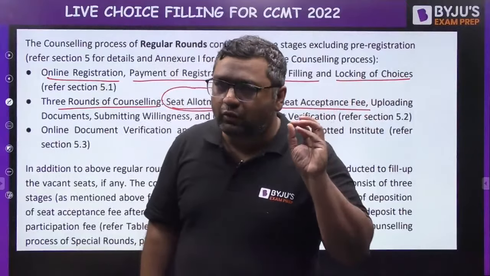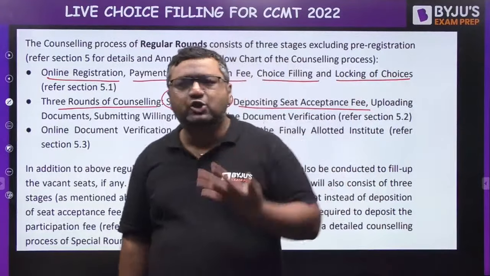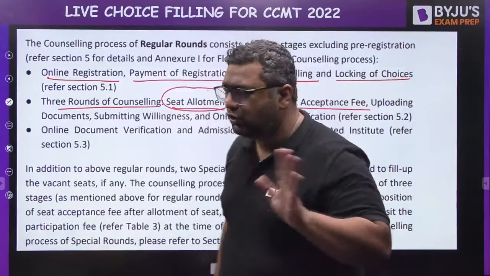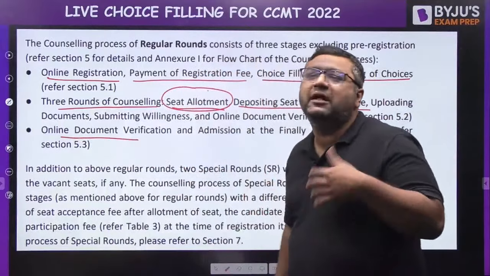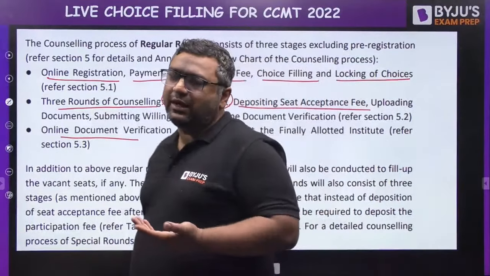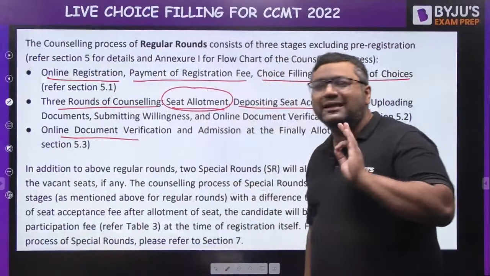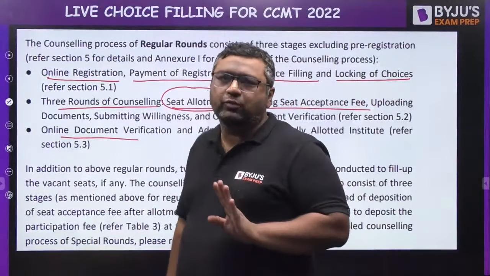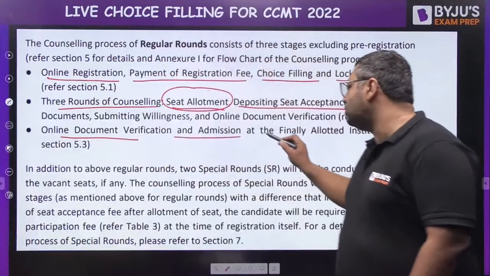But definitely you need to give that, and after that the document verification step would be there, and you will have a choice what you need to do for the other round. So don't worry about that. Then my dear, online document verification would be there once you give the seat allotment fees. All these things are going to be online, not offline, so don't worry about that.